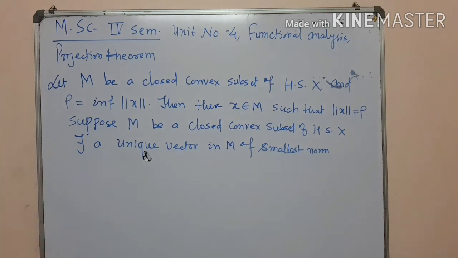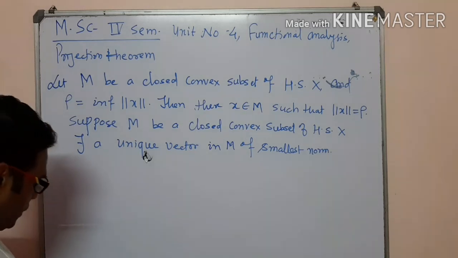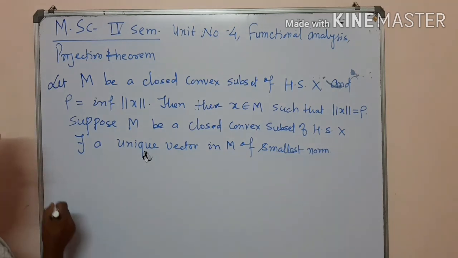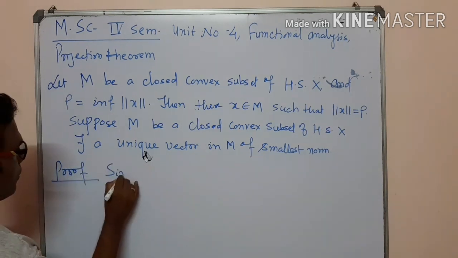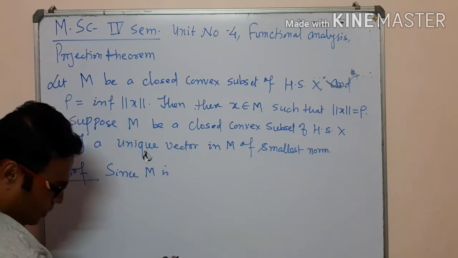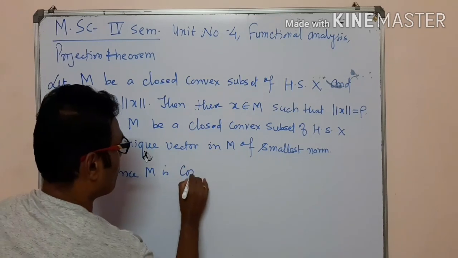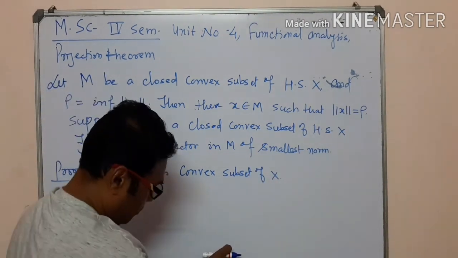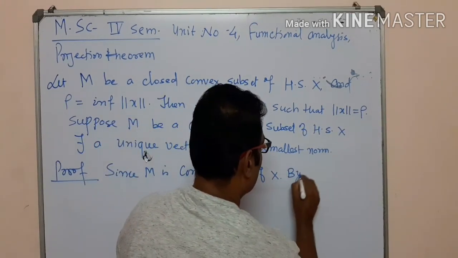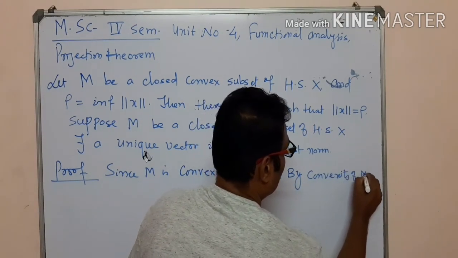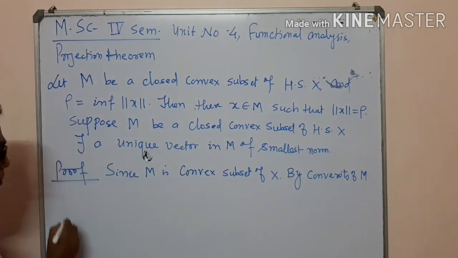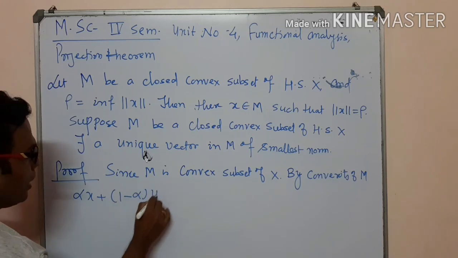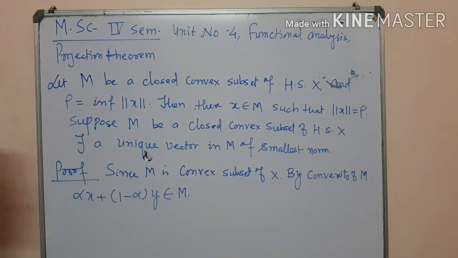Now the proof of this lemma. Since M is a convex subset of Hilbert space X, by convexity of M we have alpha x plus (1 minus alpha) y belongs to M. We already know the definition of a convex set: a subset of a linear space is said to be convex if the line segment lies in the whole set.